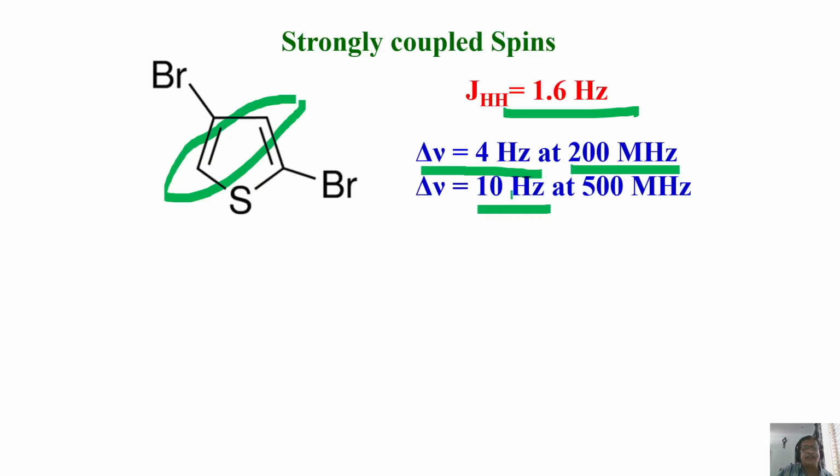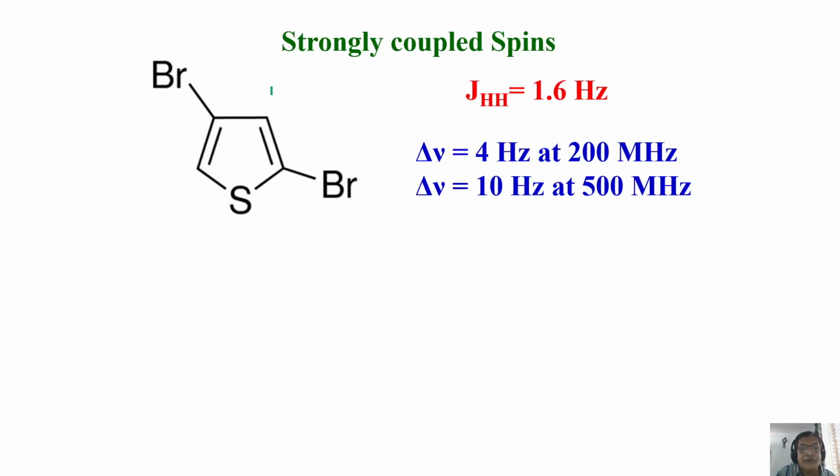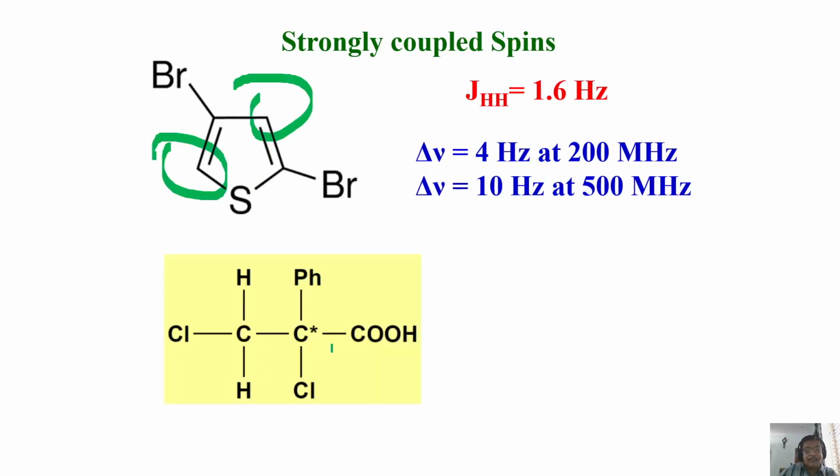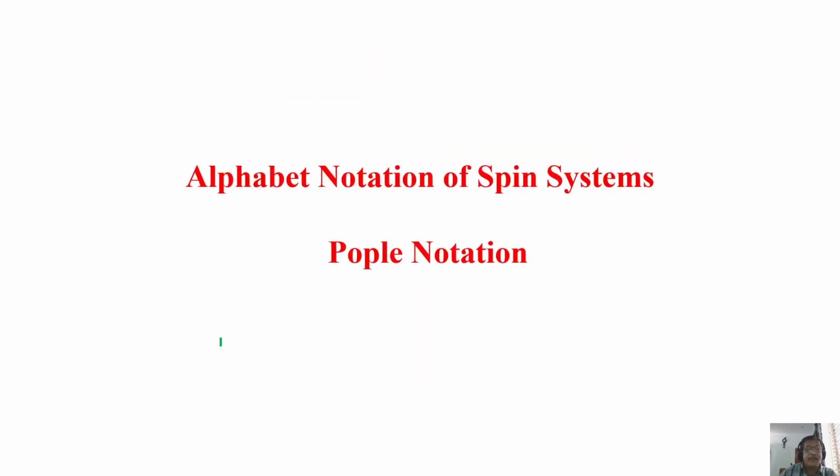Now take the ratio between J over delta or delta by J. It doesn't fit into your weakly coupled spin system equation. Now this chemical shift separation is almost of the order of the J coupling. What does it mean? It means these two spins are strongly coupled. This proton and this proton are strongly coupled. Let us take the example of two protons here and here. They are also a very strongly coupled spin system. These are all simple examples to show the definition of strong coupling and weak coupling.